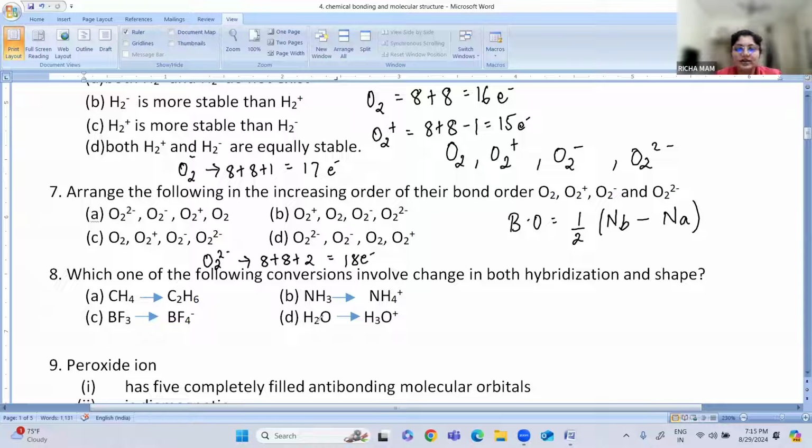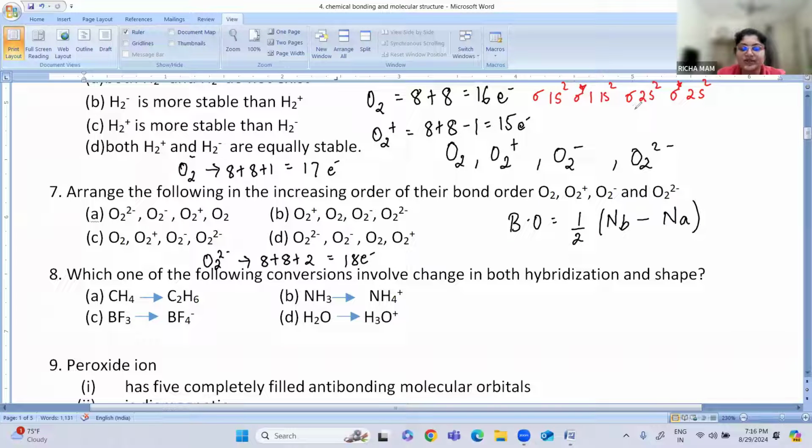So let us put the electrons in the molecular orbital electronic configuration. For O2: sigma 1s2, then sigma star 1s2, then sigma 2s2, then sigma star 2s2.